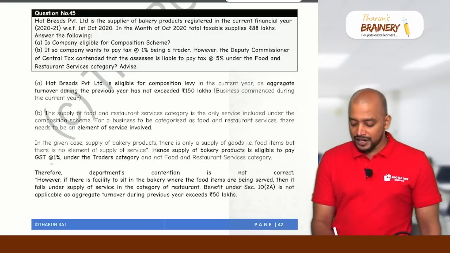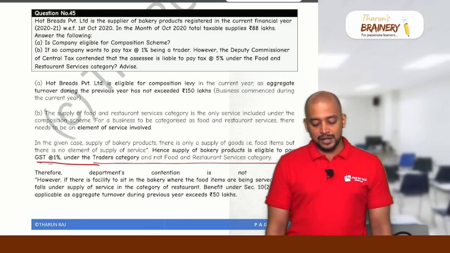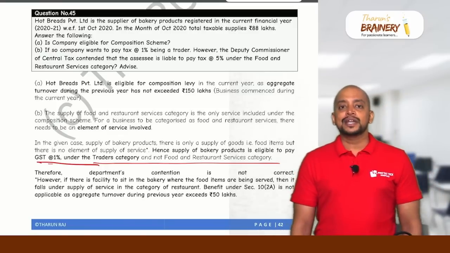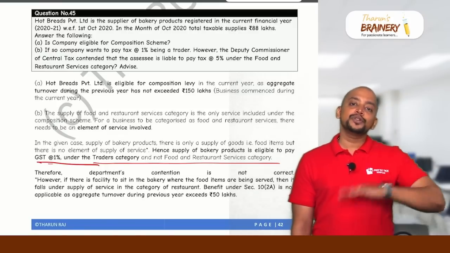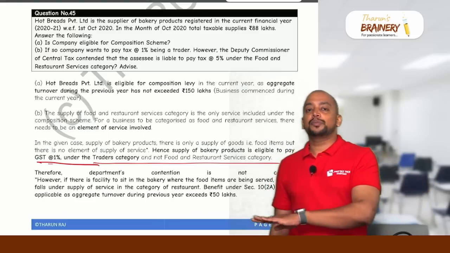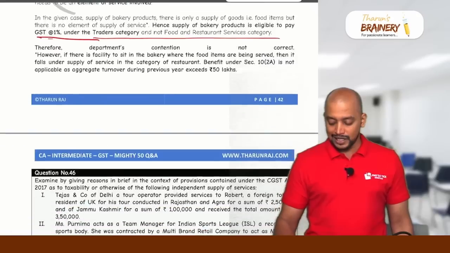So the applicable rate of GST is 1% under the trader category only, and it will not be coming under supply of food service. Therefore, they will be coming under the composition scheme, but in the composition scheme also, for a trader it is 1%, and for a supply of food service provider it is 5%. So in this case, it will be 1% only that is applicable.